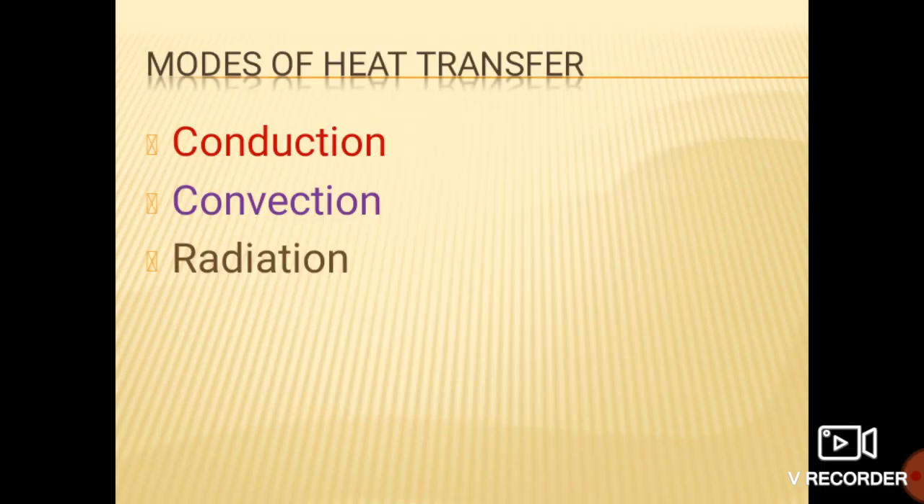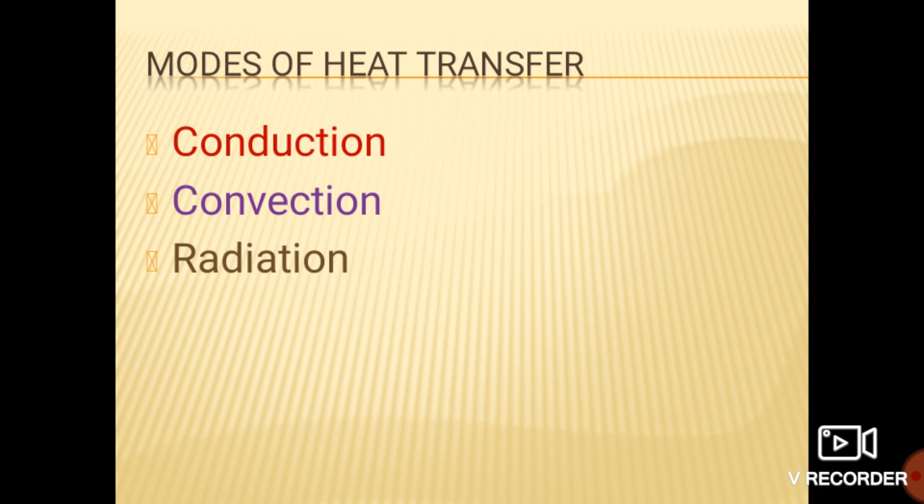Now there are three modes of heat transfer, that is conduction, convection and radiation. Modes of transfer means there are three ways in which the transfer of heat can take place. So modes means the ways, what are the ways the heat is transferred. What are these? Conduction, convection and radiation.